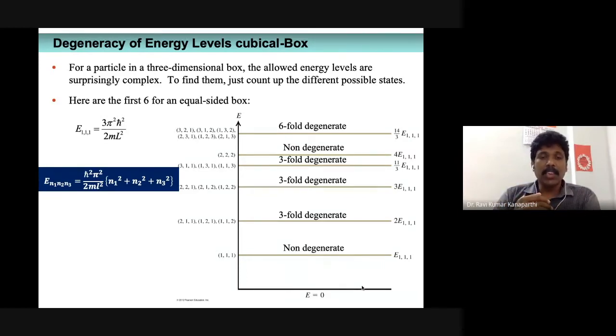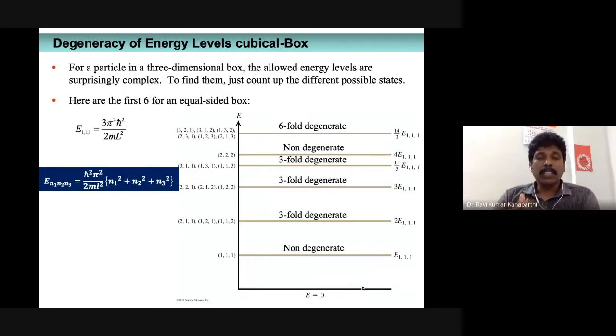That is E221, E212, E122. There are three states. Again, they will possess the same amount of energy, that is 2 square plus 2 square plus 1 square. That is, all three states will have 9 h cross square pi square by 2 ml square, right? So again, it is a threefold degeneracy. That means you have three states which have identically the same amount of energy.